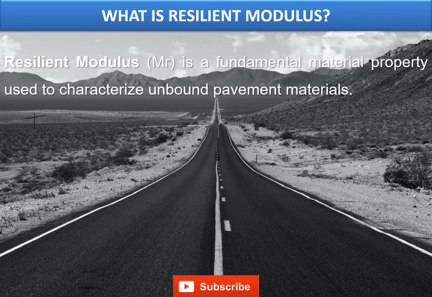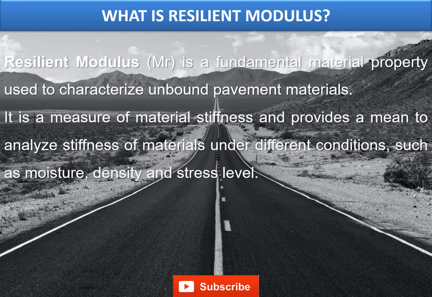What is resilient modulus? Resilient modulus is a fundamental property used to characterize the unbound pavement materials. It is a measure of a material's stiffness and provides a means to analyze stiffness of material under different conditions such as moisture, density, and stress levels.